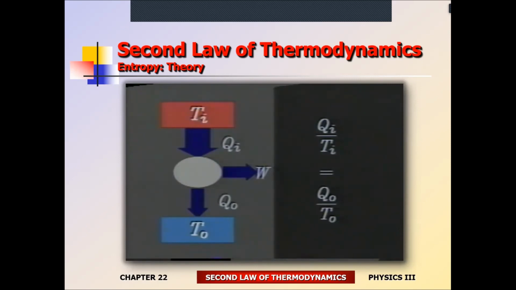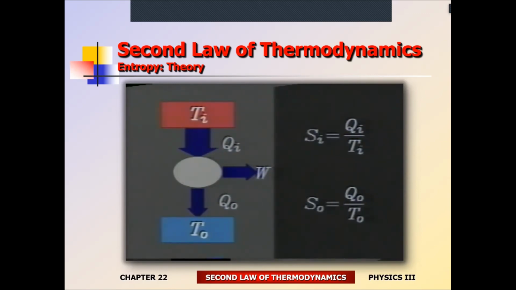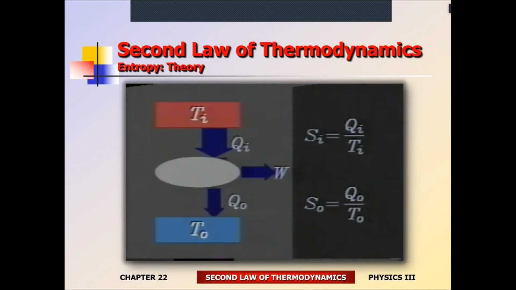It's the heat divided by the temperature at which it flows. And according to Clausius, that's entropy. In a Carnot engine, some entropy flows in at high temperature, does its job, and the same amount of entropy flows out at low temperature. So an ideal engine not only conserves energy, it conserves entropy as well. That's the ideal. But what about the reality?